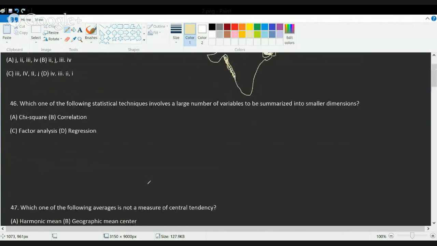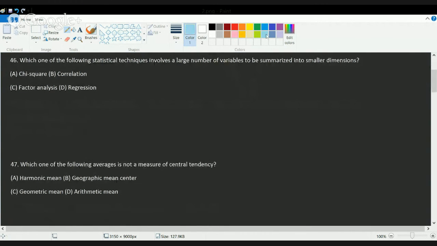Now next question is, which of the following techniques involves a large number of variables that are to be summarized into small dimensions? So factor analysis is the only one of these statistical techniques that summarizes a large number of variables into smaller dimensions.